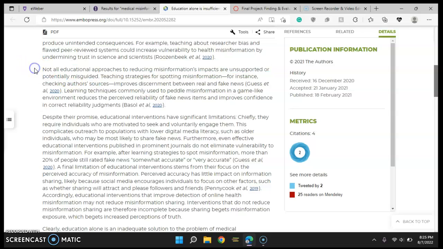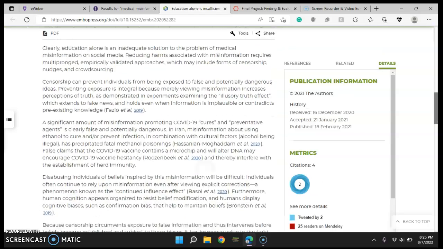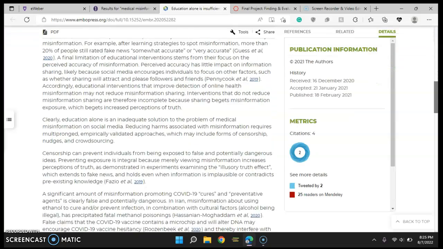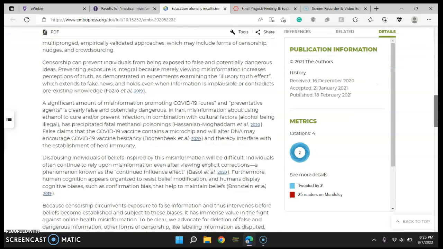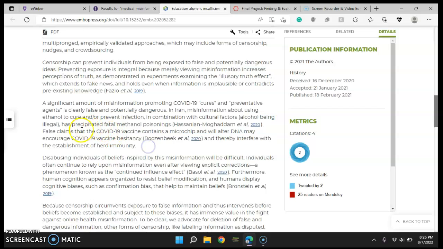Okay, and it also talks about some of the misinformation that was spread during COVID. Let's see, it is right here. First one is the misinformation that was spread in Iran about using ethanol to prevent or cure the infection, which precipitated fatal methanol poisonings.